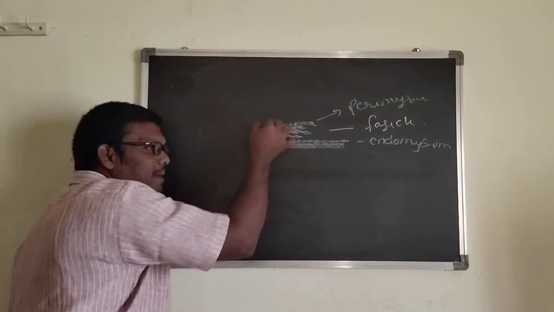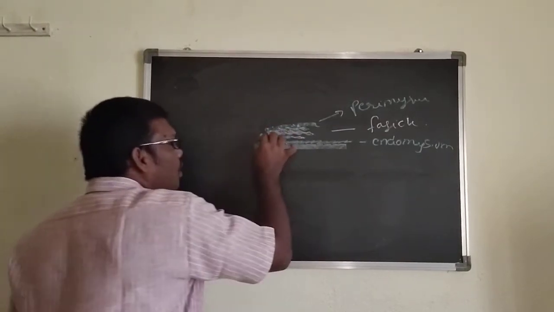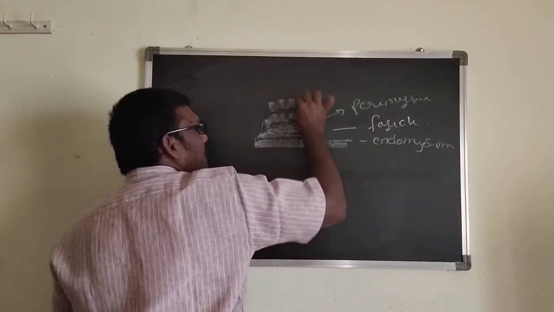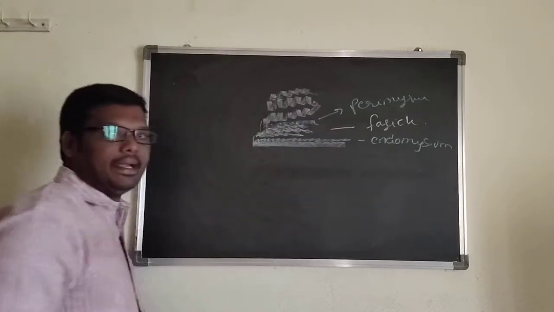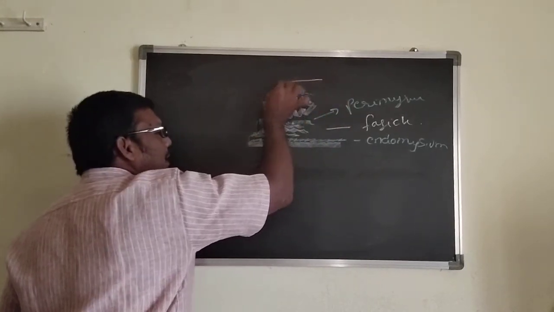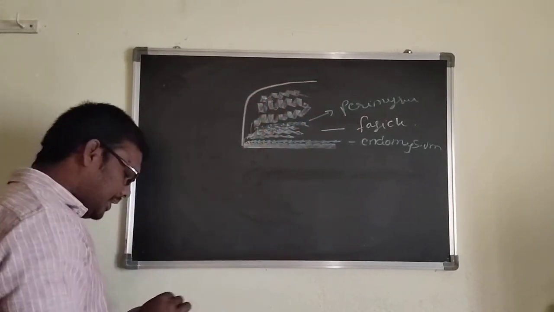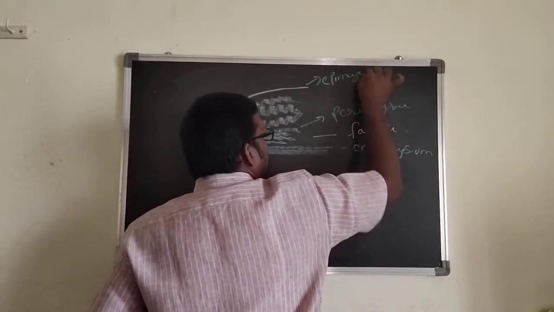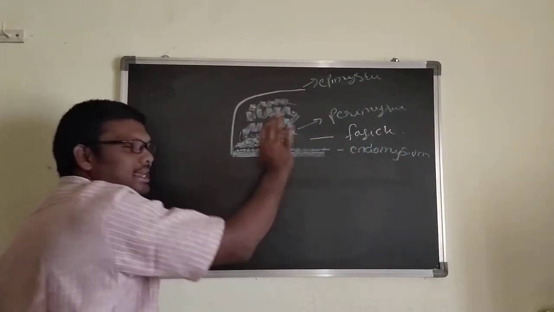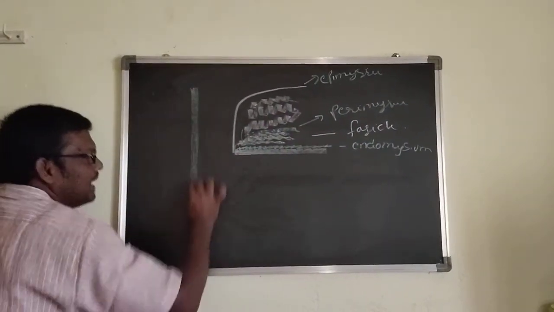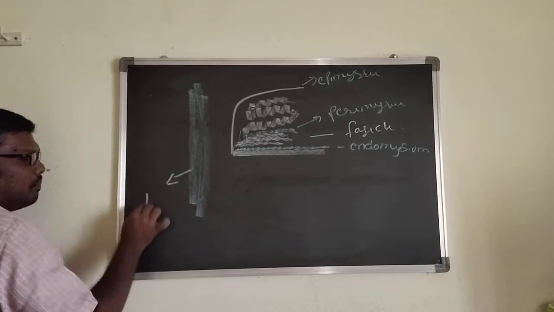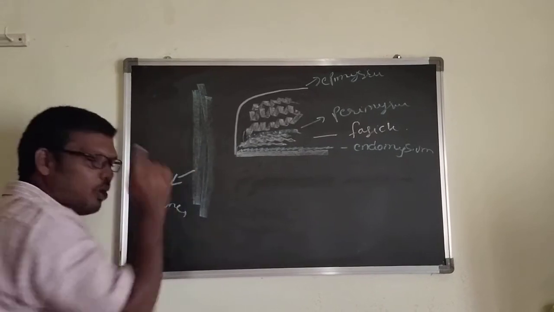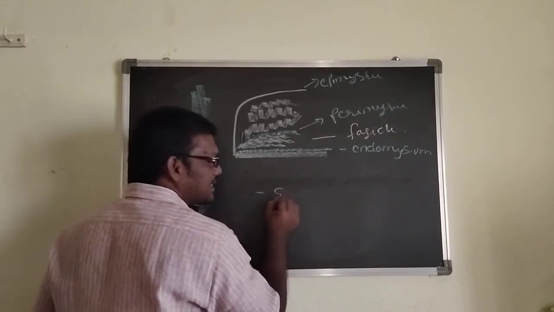Now, like this, the bundles are called fascicles. So many fascicles combined are covered by a connective tissue sheath. That is called the epimysium. Epimysium. Now totally this is a muscle. Now this muscle is attached to the bone. When the muscle is attached to the bone, that type of muscle is called a skeletal muscle.